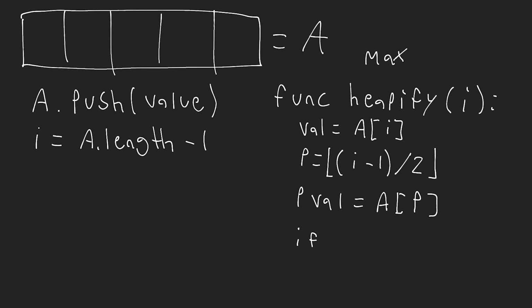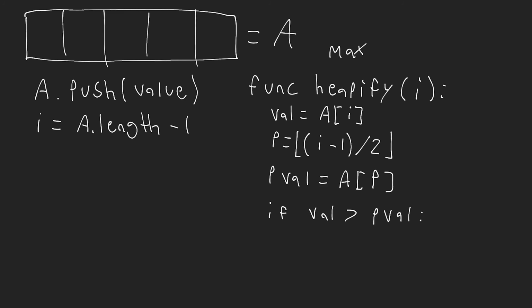So if val is greater than the p value, then we need to perform this swap, and then we need to heapify on the parent index. For our swap, we're going to say that array at index i, array at index p is equal to, and then we just do the reverse, array at index p, and then array at index i. Now I'm just writing some kind of shortcut code here. This won't actually work if you use this in JavaScript. I'm kind of writing some variant of Python code.